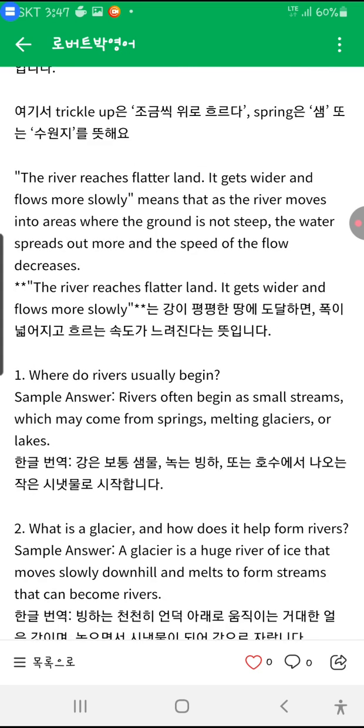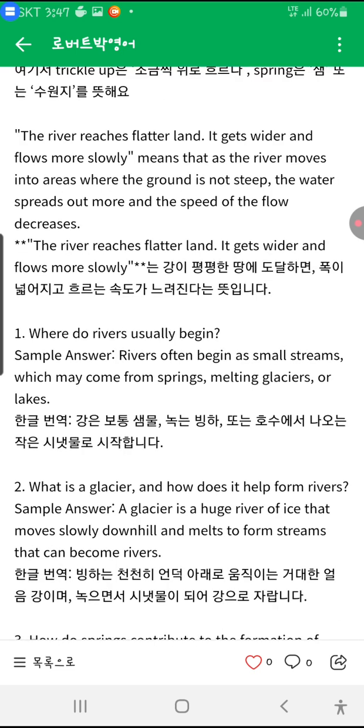Okay, question number 1. Where do rivers usually begin? Rivers often begin as small streams, which may come from springs, melting glaciers, or lakes.